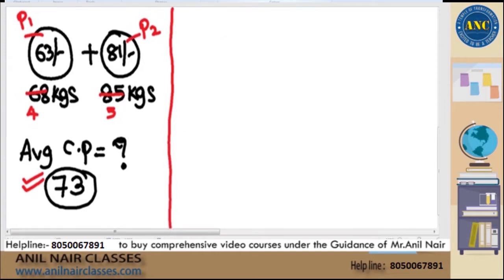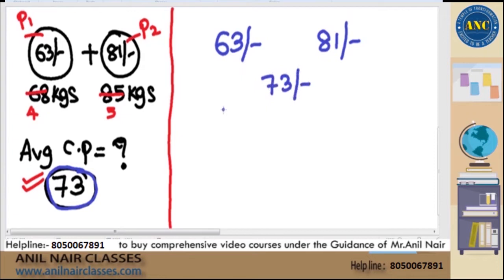The same question, if I want to solve it in alligations, how the question will be there is, prices of two products will be given, 63 and 81, and the average cost price 73 will be given in the question. You need to find the ratio in which the two products are mixed, Q1 by Q2, whatever you will get. How much should you get for Q1 by Q2? You should get it as 4:5. Let us check whether we will get it as 4:5.